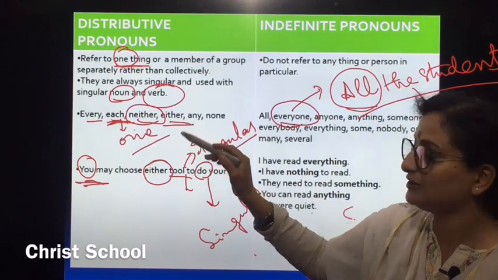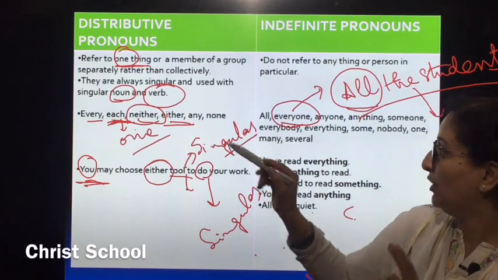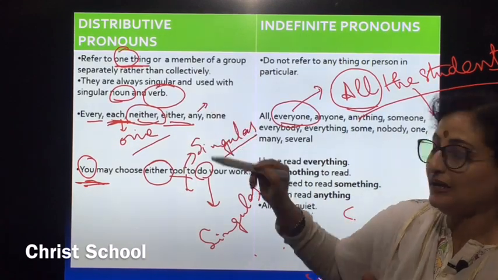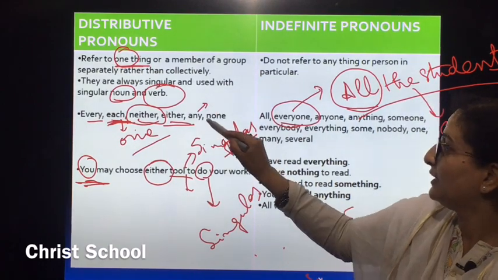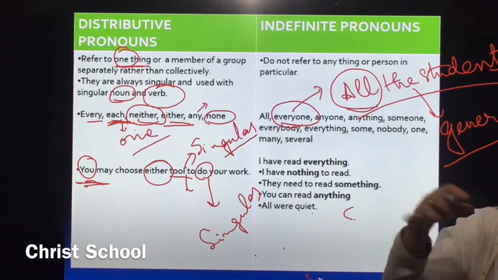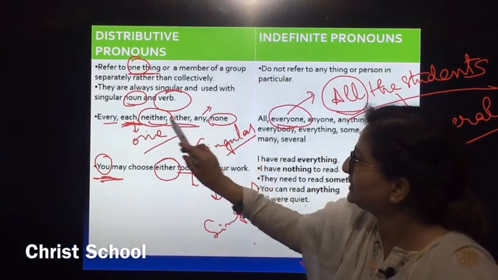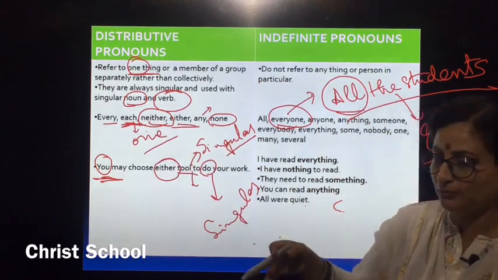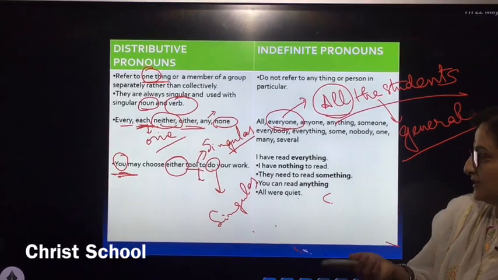Either, when we are talking, is one thing out of two. When we are talking about any, we are choosing one thing out of many. None is none out of all. But in every case you will see we have taken one out of a group or out of two people, or it is single.